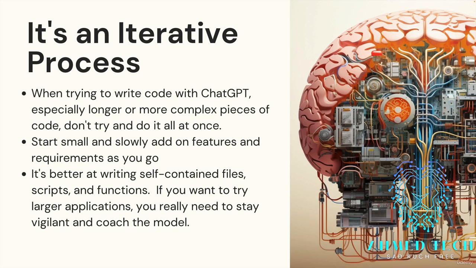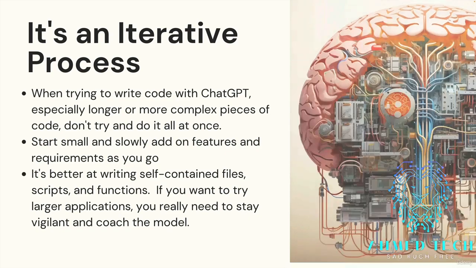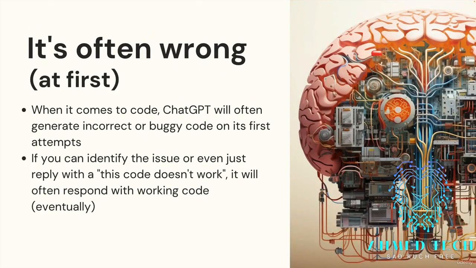For bigger things, it's very much try something, it doesn't work, try it again, and repeat the process. The next tip is that it's often wrong. It happens a lot. It will generate code. I'll show examples of a time I got an infinite loop in the real world outside the context of making this course. I was working on a project where I was trying to use ChatGPT to help me. It gave me some code that seemed like it worked, and it was a complete infinite loop once I actually started using it to request an API, and I used up a whole lot of API credits, which is my fault, but it is wrong often.